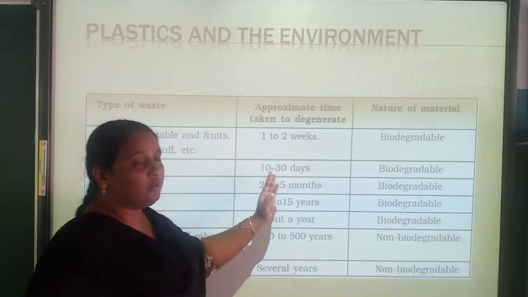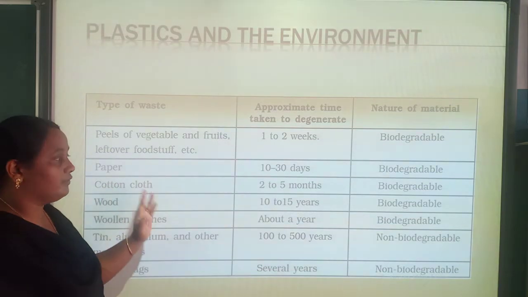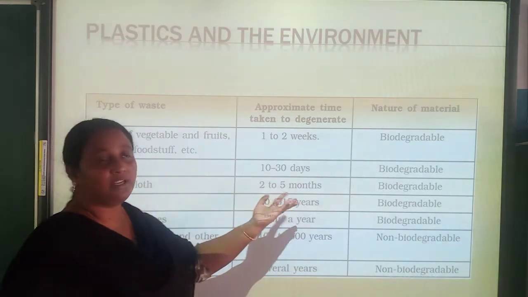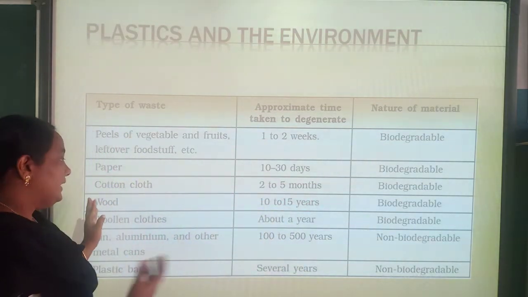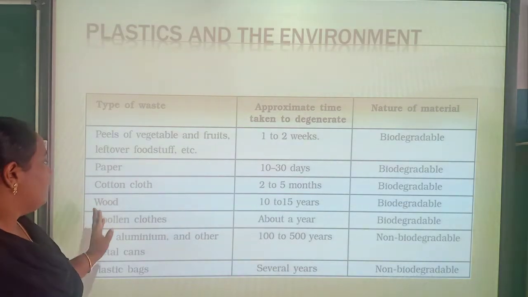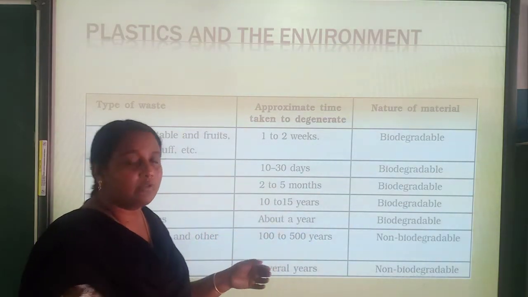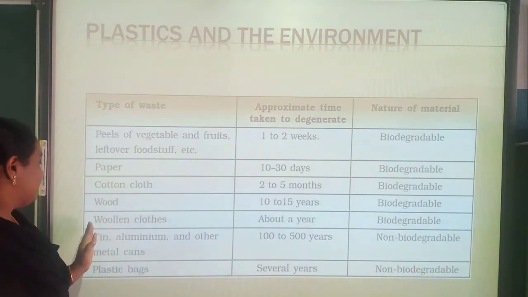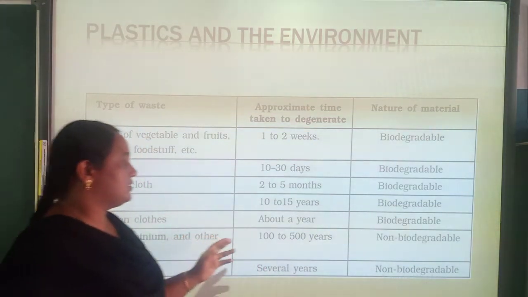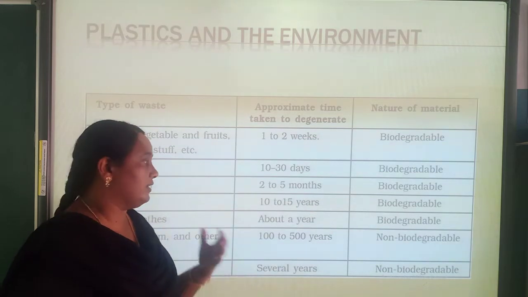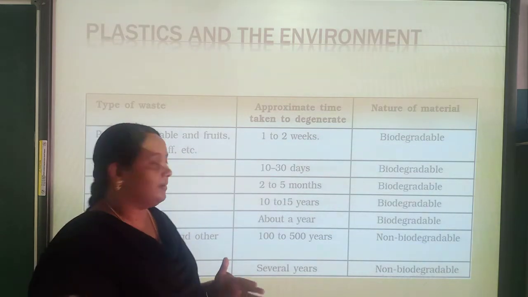Paper takes 10 to 30 days. Cotton cloth takes just 2 to 5 months to degrade. Then wood can take 10 to 15 years, after that it will also biodegrade. Then woolen clothes biodegrade within 1 or 2 years.